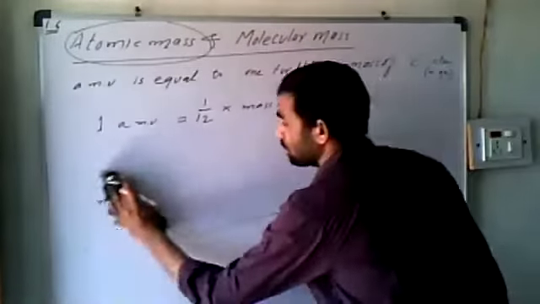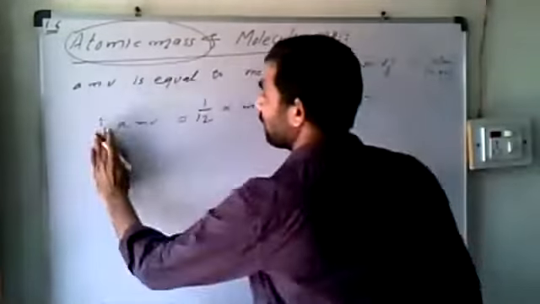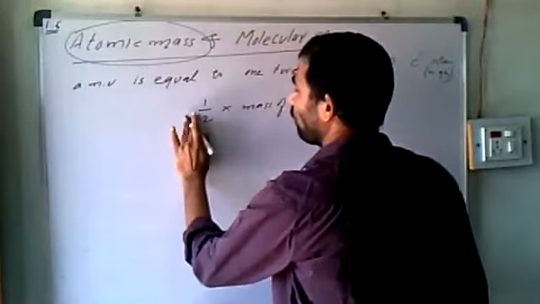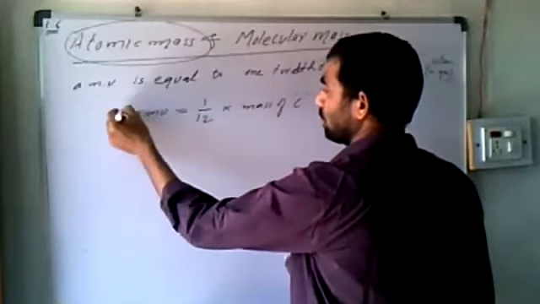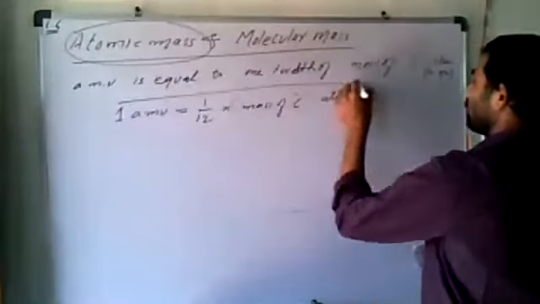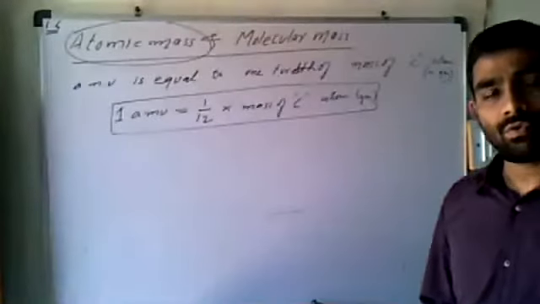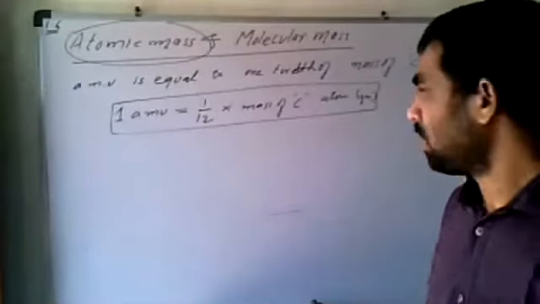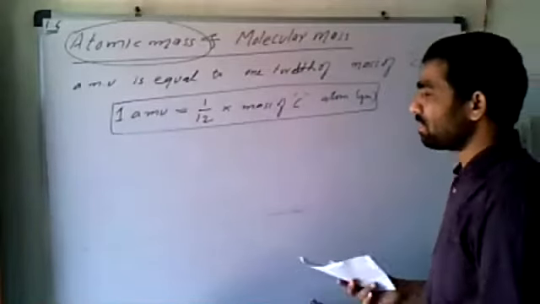Okay, so this is the formula of 1 AMU. We should know the mass of the carbon atom. And what is the mass of the carbon atom? We will go for that.